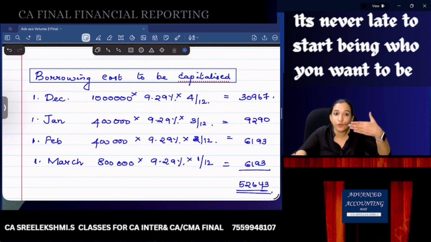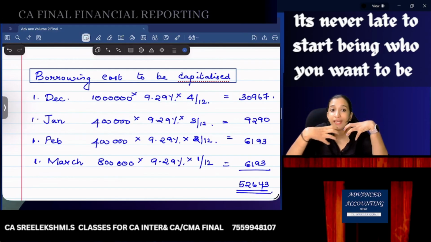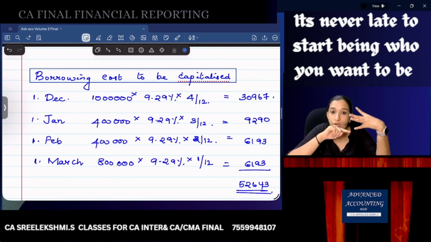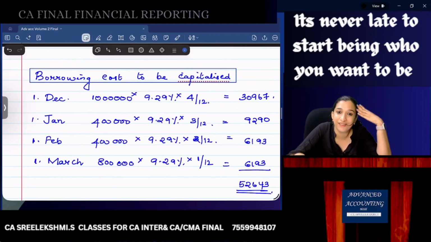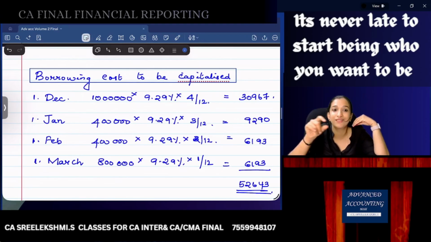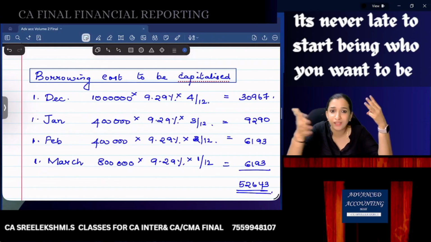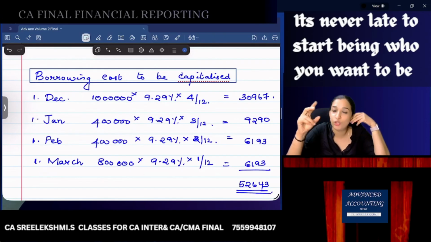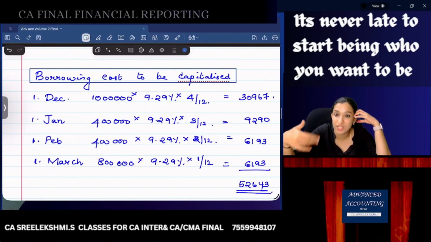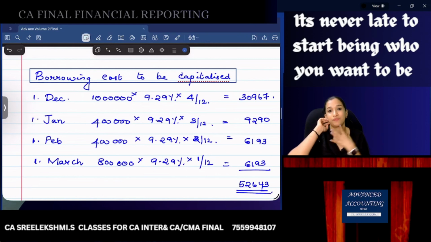So we have withdrawn 10 lakhs on 1st December, which means we are paying interest for 4 months, because this is a loan. Why only 4 months? Because the accounting year is ending. On 1st January, I withdrew 4 lakhs. So January, February, March, 3 months interest I would have paid to the bank, that is capitalized. February, 2 months interest I would have paid to the bank, that I capitalized. March, 1 month interest which I would have paid to the bank is capitalized.